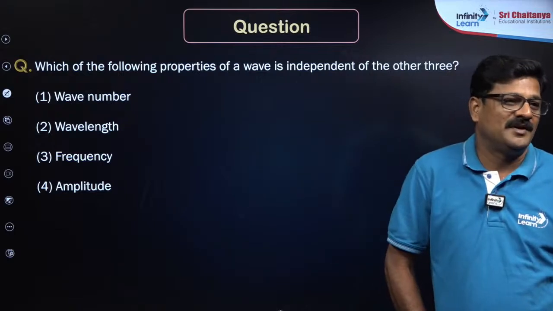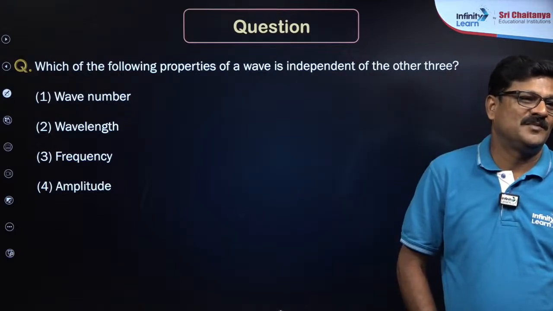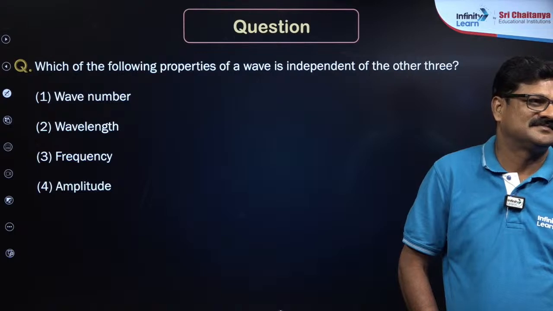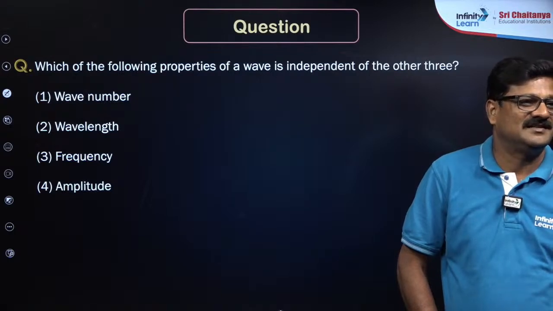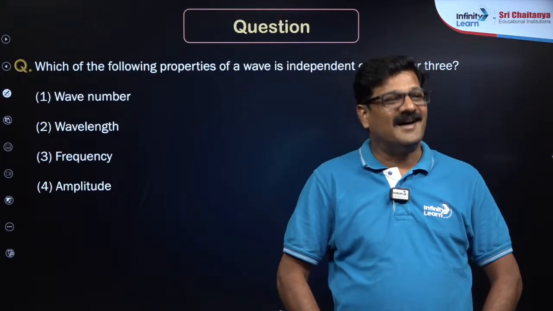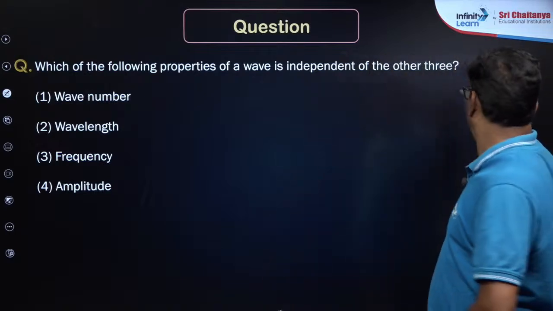Who will give? Anjush, Ishita, Kveshi, Ankita. Option 4, it is amplitude. How? Yes, that's of course.